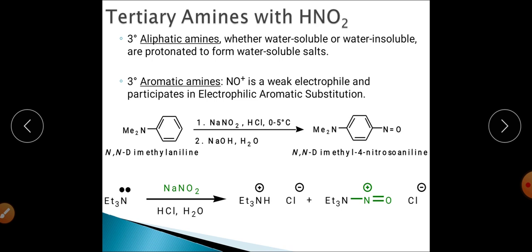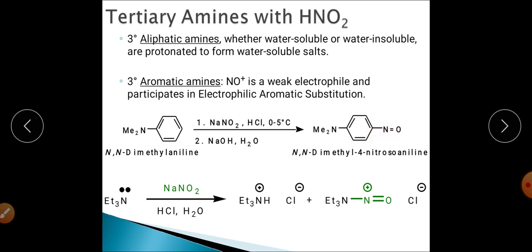So the incoming electrophile will attack at the para position, because at the ortho position there is some crowding, as this particular nitrogen contains two methyl groups, two R groups. So this weak electrophile attacks at the para position.